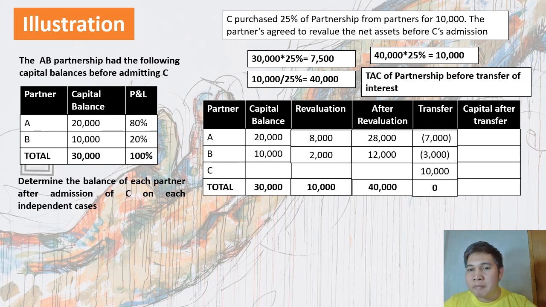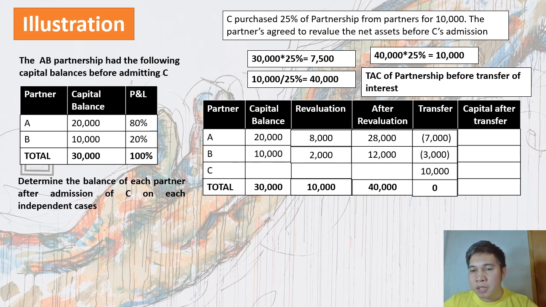So basically, ang kukuhain natin kay A ay 7,000 computed as follows: 28,000 times 25%. Kay B naman, 12,000 times 25%, so 3,000 yun. So 7,000, 3,000. So in total, 10,000 po ililipat natin kay C.